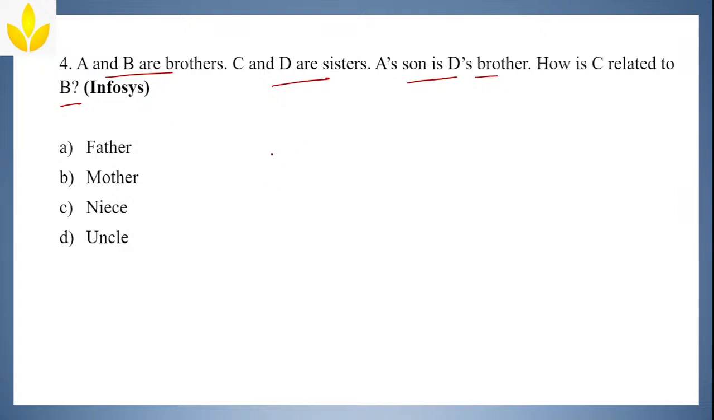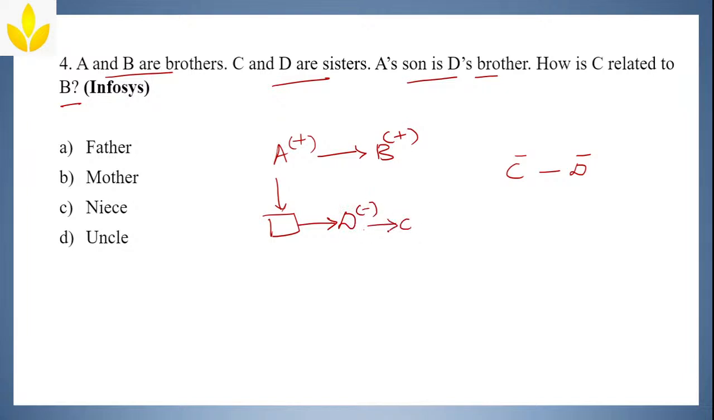Let us try to decode it. A and B are brothers. C and D are sisters, but you don't know how they are connected, so we'll write it separately. A's son is D's brother. A's son, you don't know who he is. He is D's brother and D is a girl. And obviously, if they are brother and sister, then it has to be connected to C as well. So A's son is D's brother, and since they are also connected, even C becomes their sister.